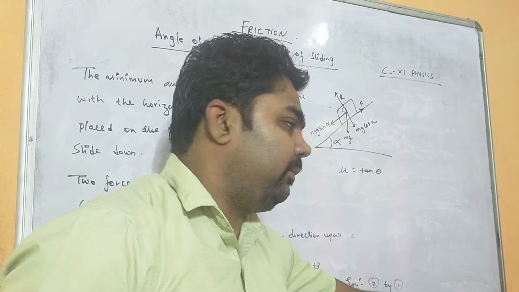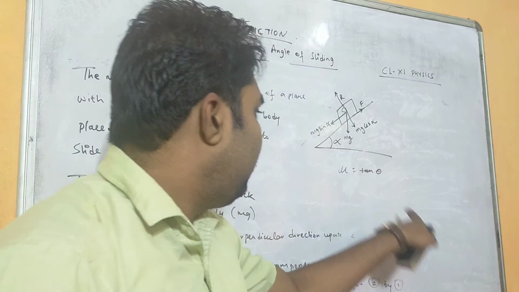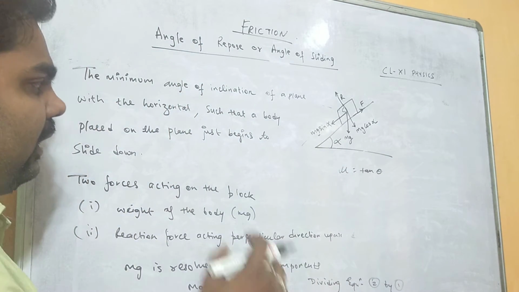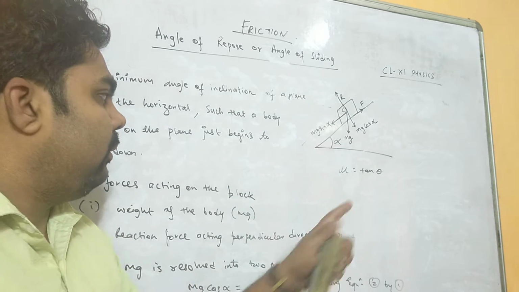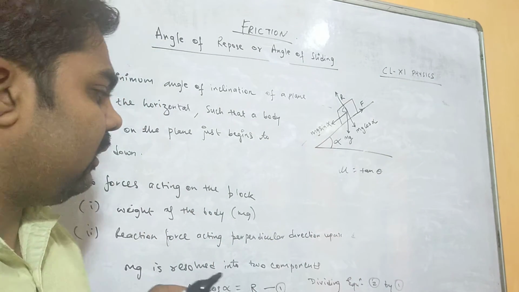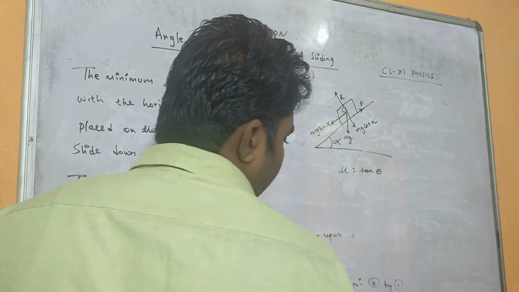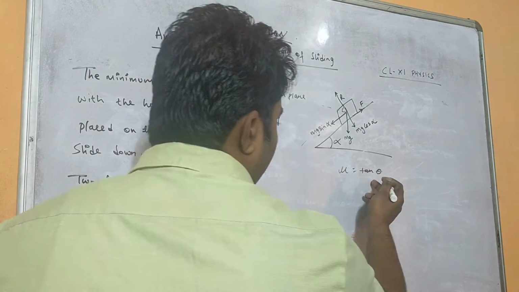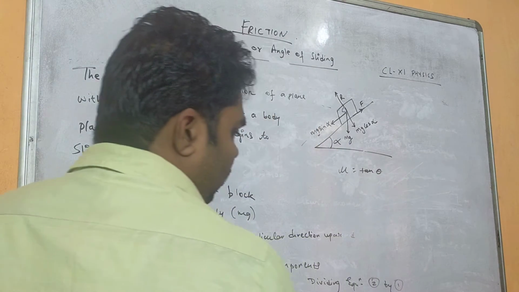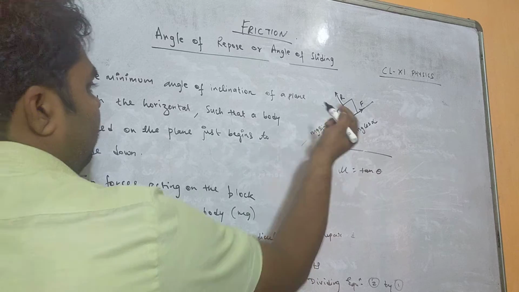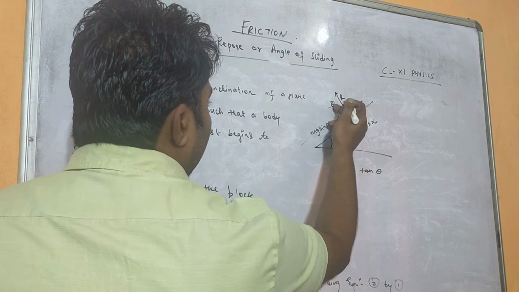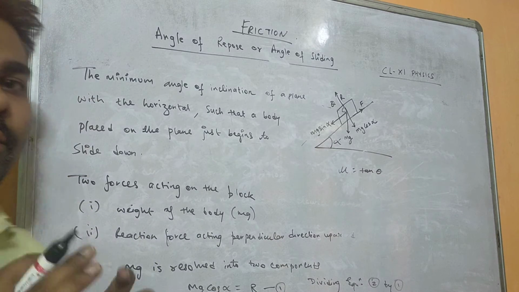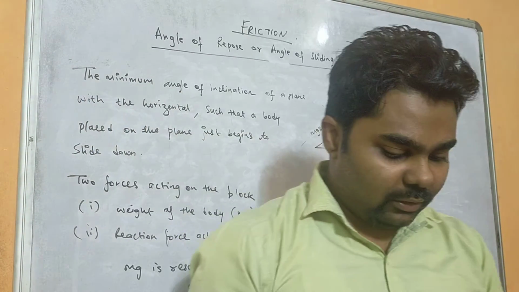That is coefficient of friction. Coefficient of friction equals tan alpha, and coefficient of friction equals tan theta. So from the previous equation where you have mu equals tan theta, you will mark it as equation number 3. Then from equation 3 and equation 4 we get that angle of friction is equal to angle of inclination, right? Always angle of friction becomes equal to angle of inclination.